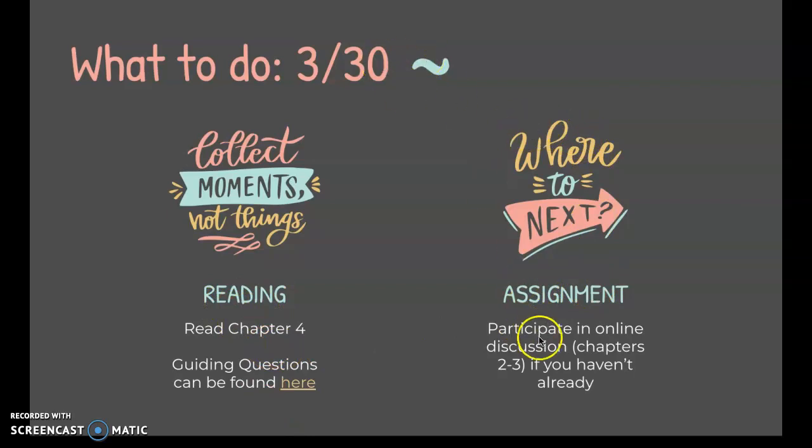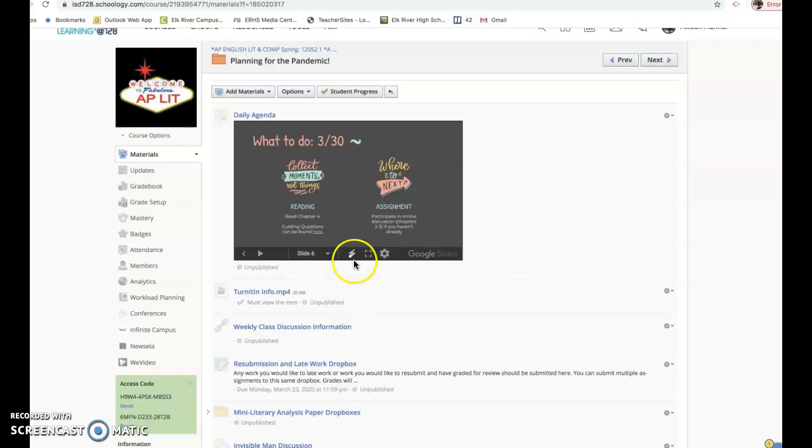So your assignment for Monday is easy. Participate in the online discussion if you haven't already. This is what was assigned on that Friday before we left. So I think as of right now, about 13 people have that done. I'm guessing because you weren't sure if you still had to do it. So that will be your assignment for that day. This is all the further your version of this goes right now. I don't want you working ahead just because you've got a lot to adjust to and figure out. And I want to try to control how much you have to worry about at any one time.